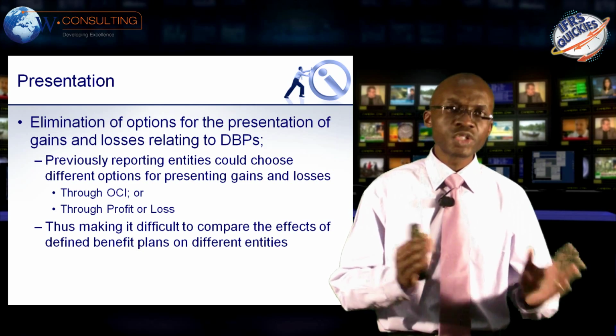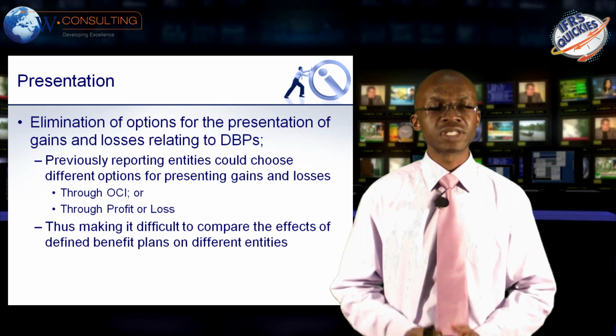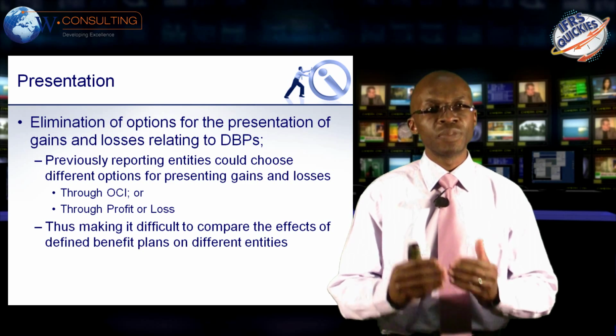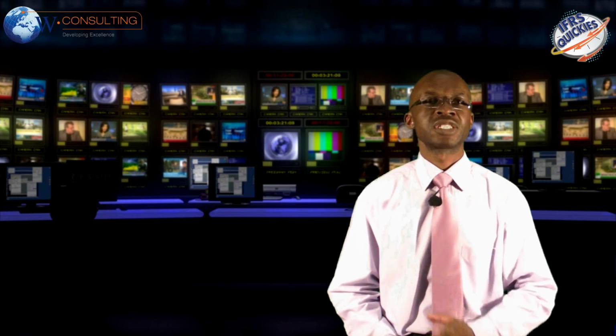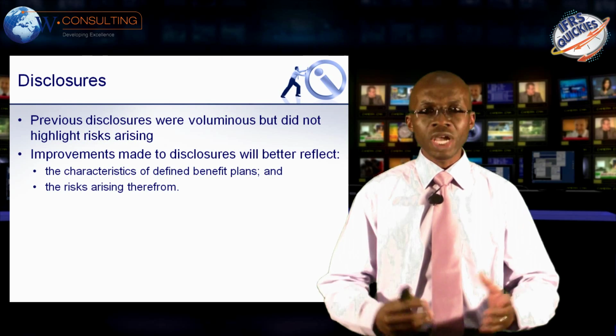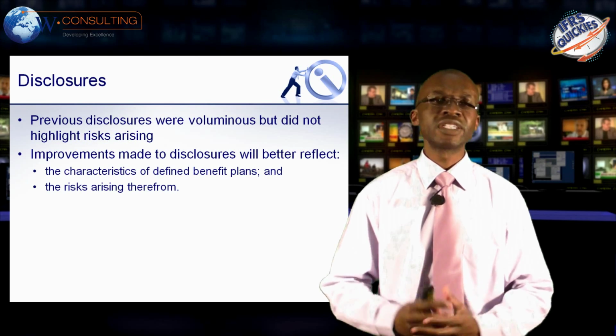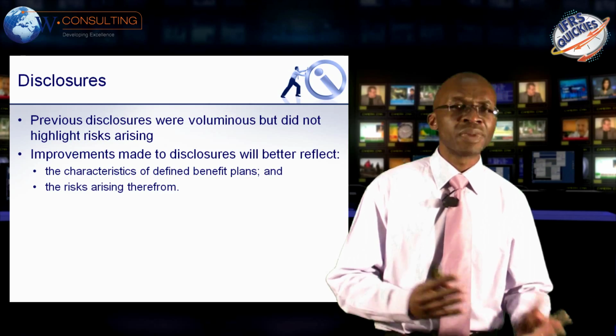Well, going forward, these two issues are resolved in that any gains and losses are recognized immediately, and they'll be recognized immediately through other comprehensive income. That then leads us through to the last section of the amendments that have been made. The previous disclosures that we had were quite voluminous. We had a lot of information there, and some of it, whether or not it made sense, well, that can be argued.